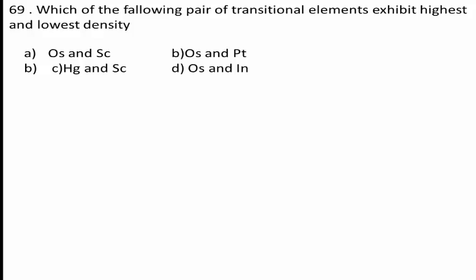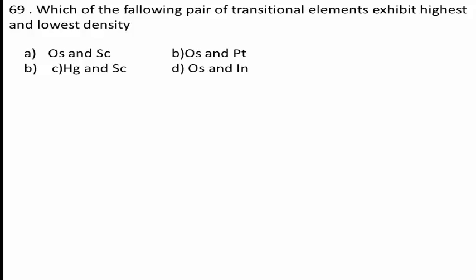Density is mass divided by volume. Remember, an element with more neutrons will be denser because neutrons have roughly the same mass as a proton. Osmium has the right balance between these factors, so it has the highest density.